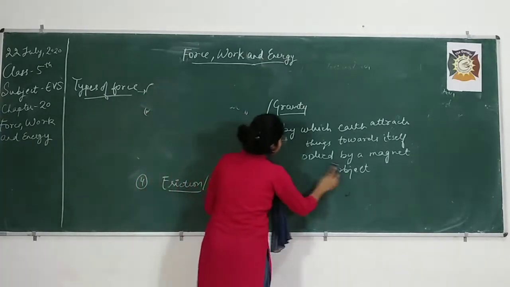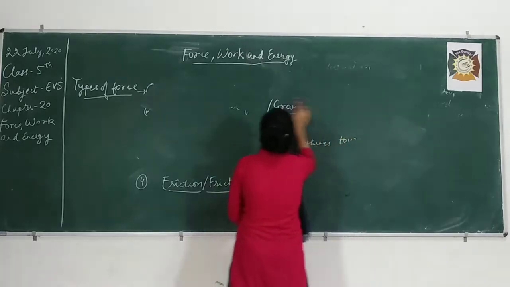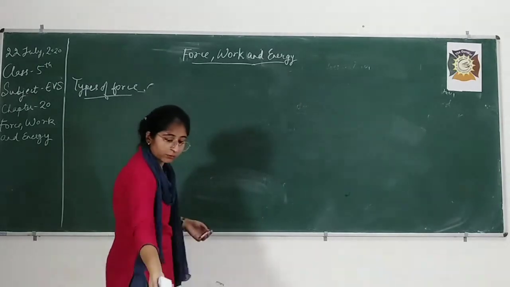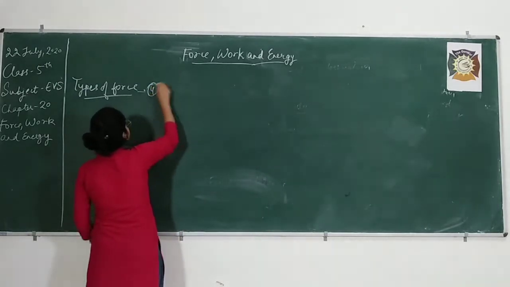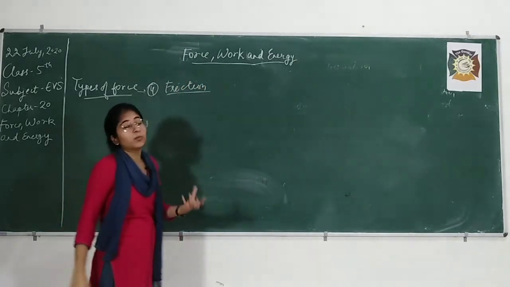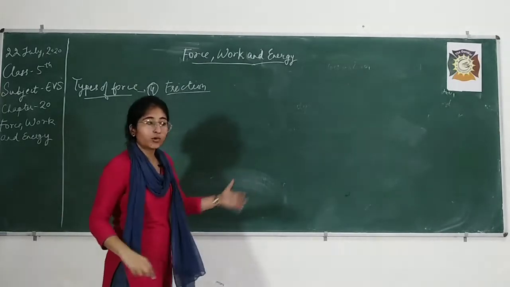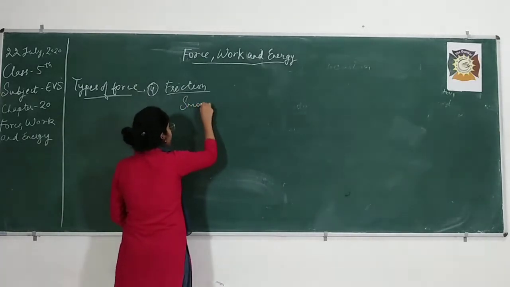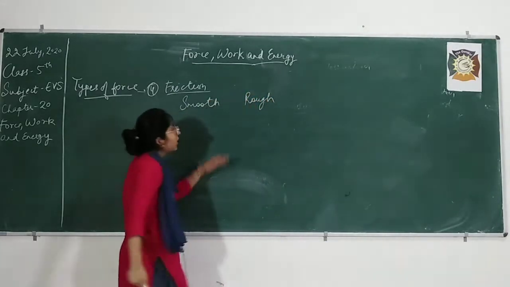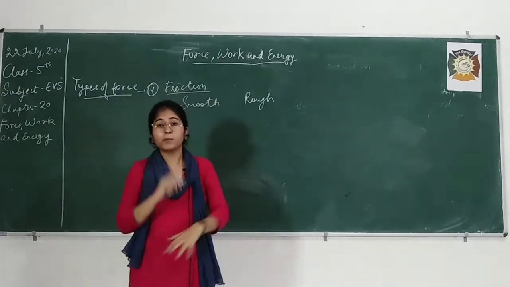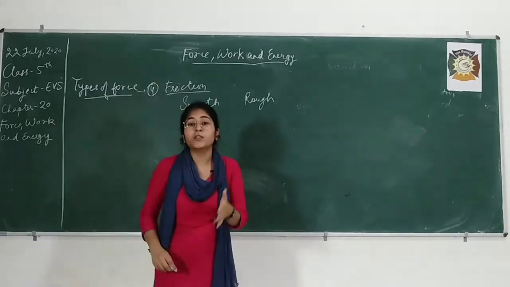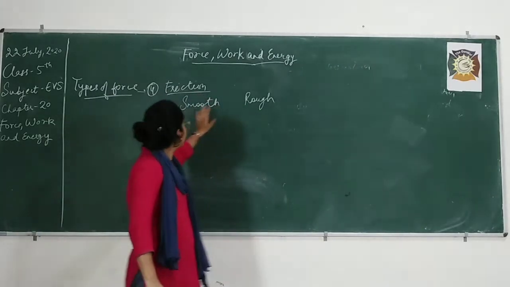What we are studying is frictional force, right? So students, see, this is the fourth kind of force. What is it? It is friction. Take a ball and apply force over it, once on a smooth surface and the second time on a rough surface, right? I am comparing smooth and rough surfaces and applying the same amount of force on both, but the ball will move more slowly on the rough surface than on the smooth surface.